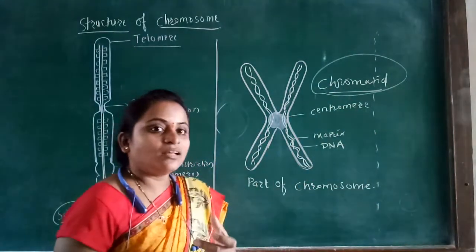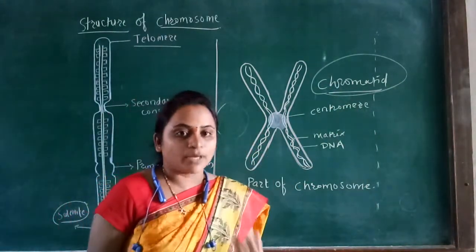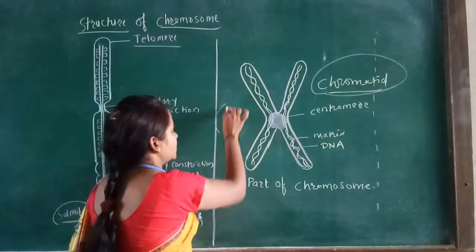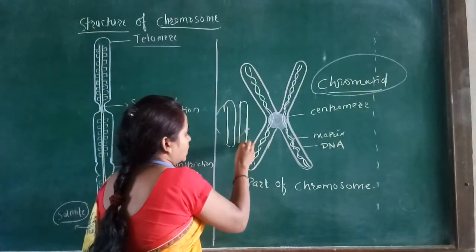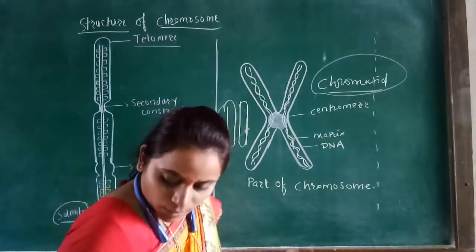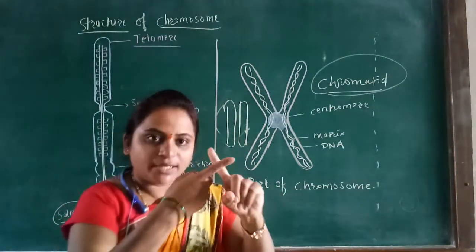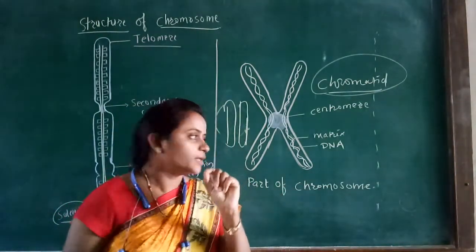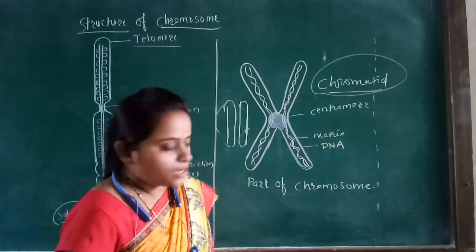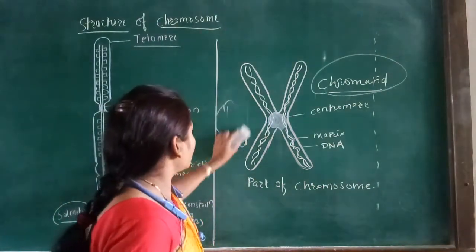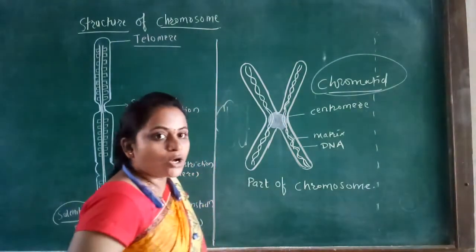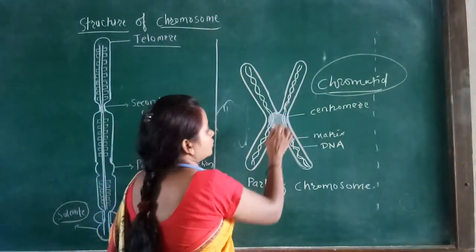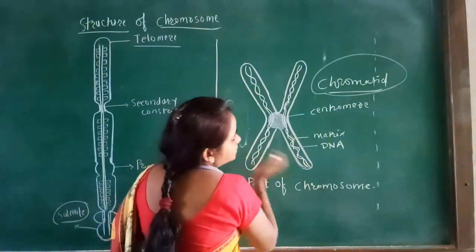This chromatid is seen as a pair of two chromatids. When two chromatids cross each other, it forms this structure. The centromere plays an important role in making this structure.